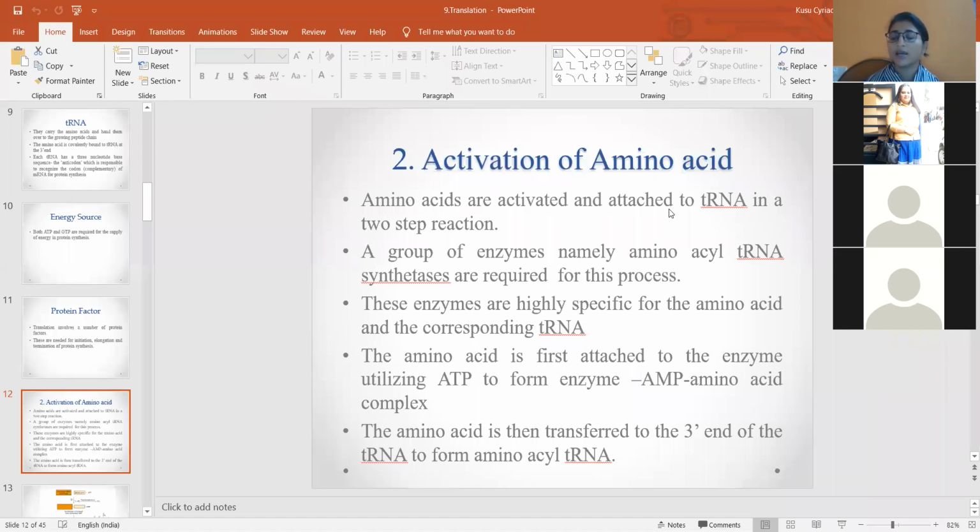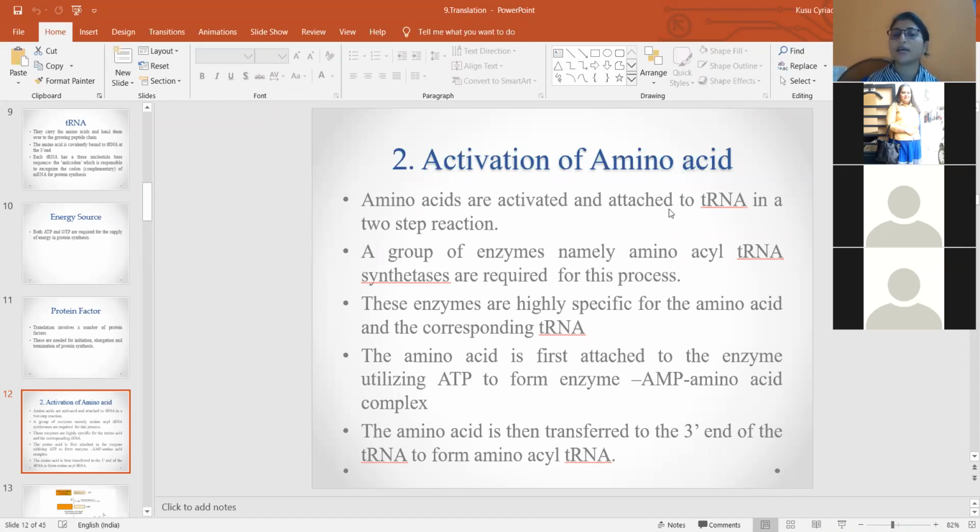For example, if the amino acid is tryptophan, the enzyme is specific for tryptophan. If the amino acid is aspartic acid, the enzyme is specific for that. It is not a common enzyme, but is specific for the tRNA as well as the amino acid. That class of enzyme is called aminoacyl tRNA synthetase.